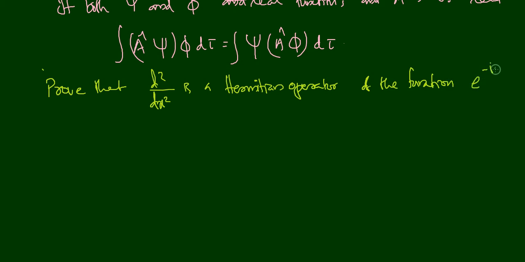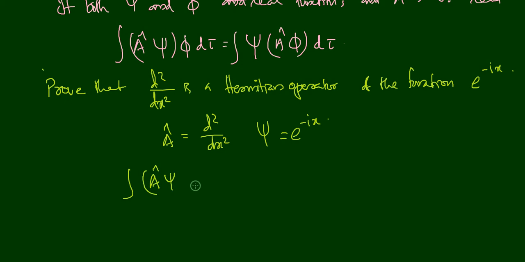That is what we have to prove, and we are given the function as well. So here A cap is equal to d square by dx square, and psi is equal to e raised to minus ix. To prove that this is a Hermitian operator, we have to prove that integral (A cap psi) star psi d tau is equal to integral psi star (A cap psi) d tau.